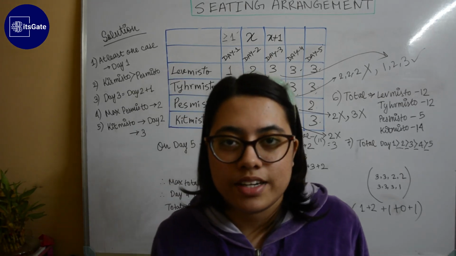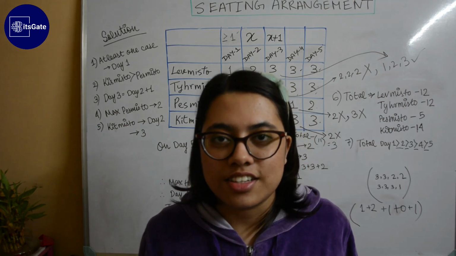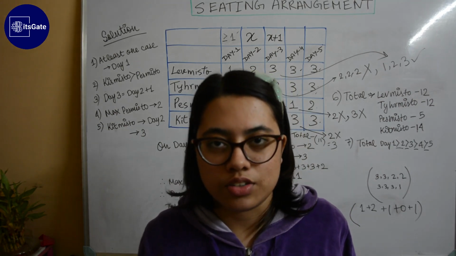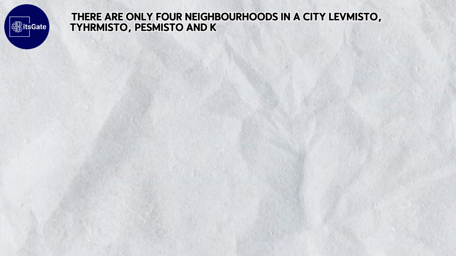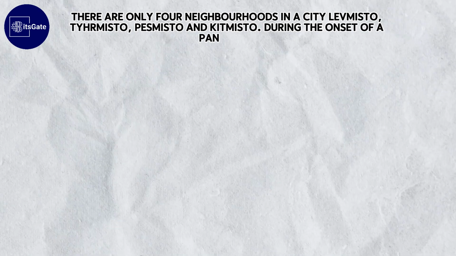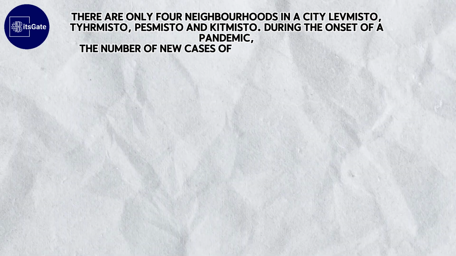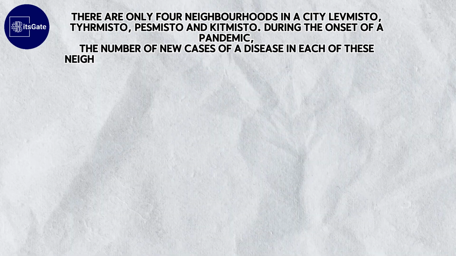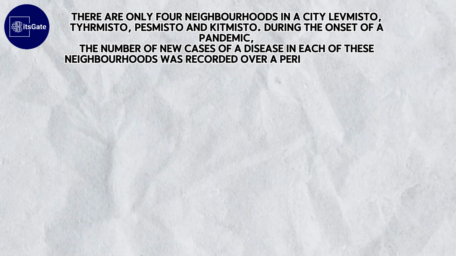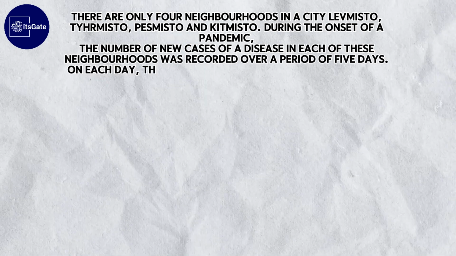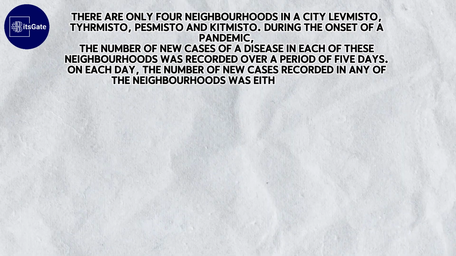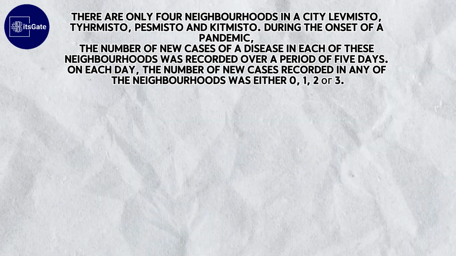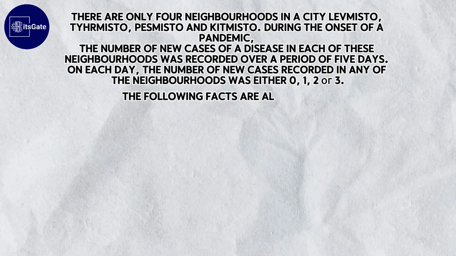The question will be displayed on your screen and you can take a screenshot of the question or you can note down the question. There are only 4 neighbourhoods in a city: Levmisto, Tyhrmisto, Pesmisto and Kitmisto. During the onset of a pandemic, the number of new cases of a disease in each of these neighbourhoods was recorded over a period of 5 days. On each day, the number of new cases recorded in any of the neighbourhoods was either 0, 1, 2 or 3. The following facts are also known.